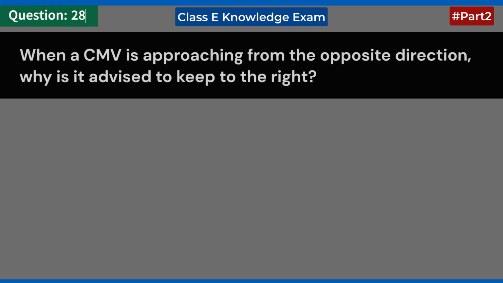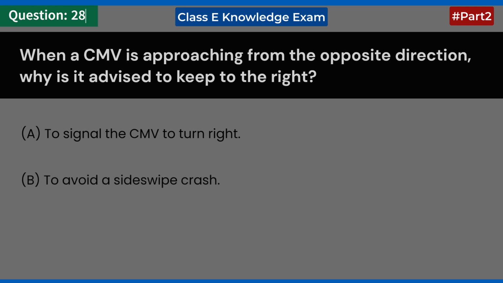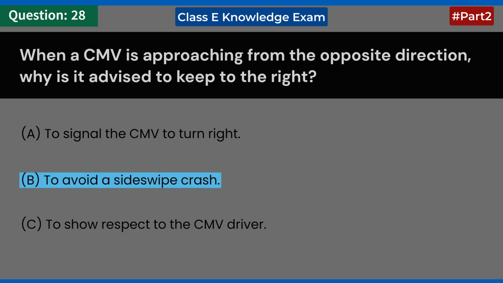When a CMV is approaching from the opposite direction, why is it advised to keep to the right? A. To signal the CMV to turn right. B. To avoid a sideswipe crash. C. To show respect to the CMV driver. Answer B. To avoid a sideswipe crash.